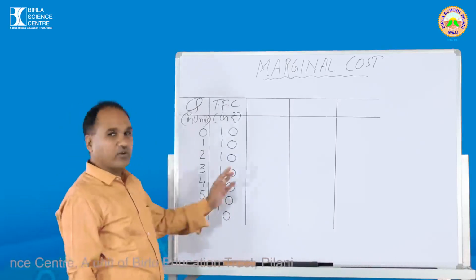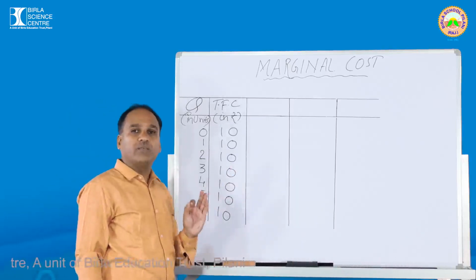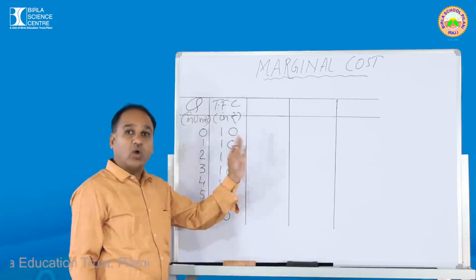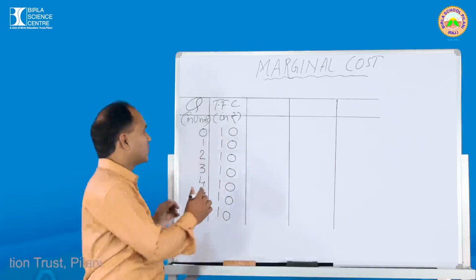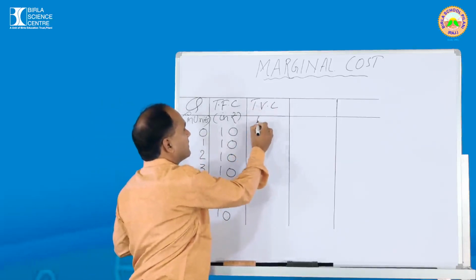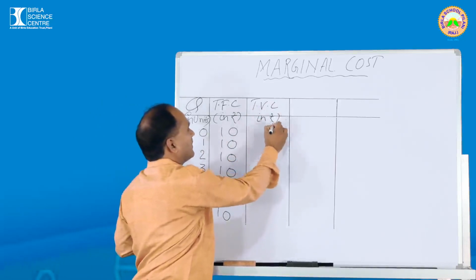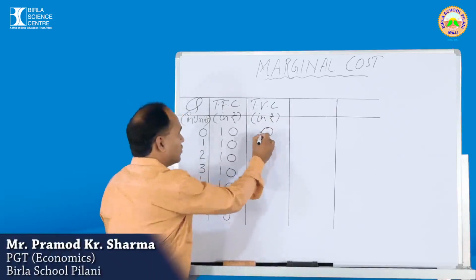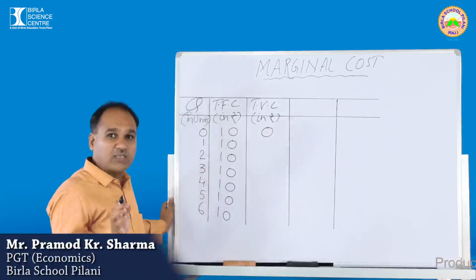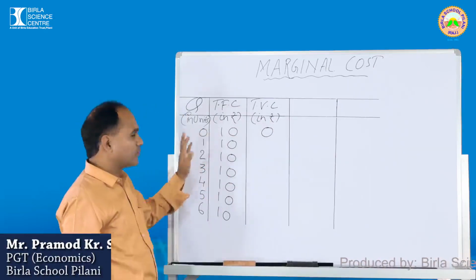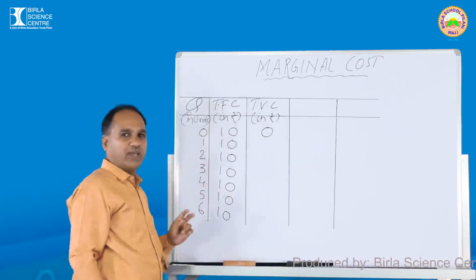In the next column, we are going to take the total variable cost. Remember it, students, lock in your mind that when output is 0, variable cost is also 0. So TVC, that is called total variable cost, is 0. Variable cost is 0 when output is 0. But TFC can never be 0 when output is 0. Got it? After that,